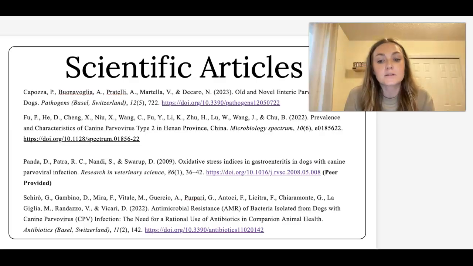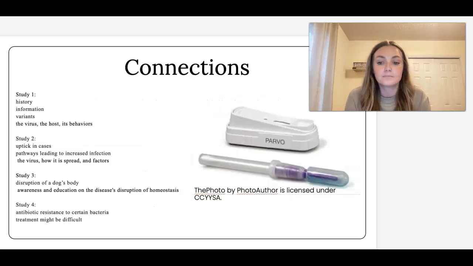And here we have a list of some scientific articles that we will briefly discuss in terms of their connection to our key concepts and their findings. And as we move along, these articles will aid in our discovery of how homeostasis is challenged by CPV, as well as future preventions, treatments, and mitigation methods.